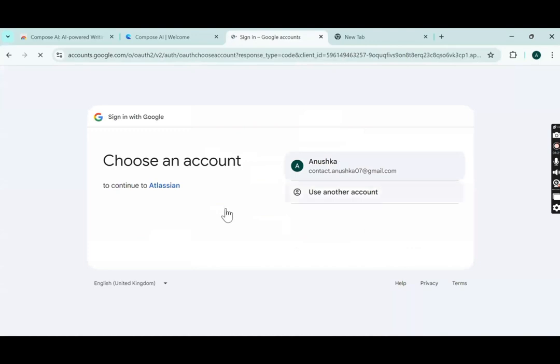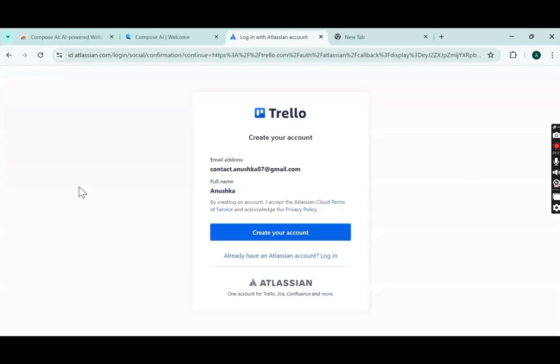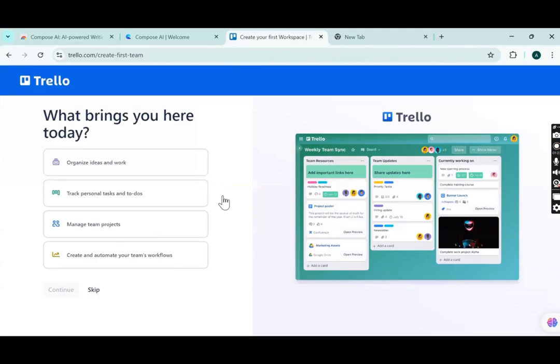I'll click my email here. And now the interface of Trello will get opened in front of us. Okay? Yeah, so I'll just continue with my account. It will have some authorization process, and here is the interface of Trello. Yes. Can you guys see the interface of Trello? Yes? Yeah.